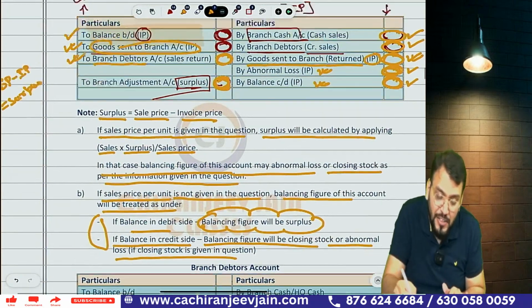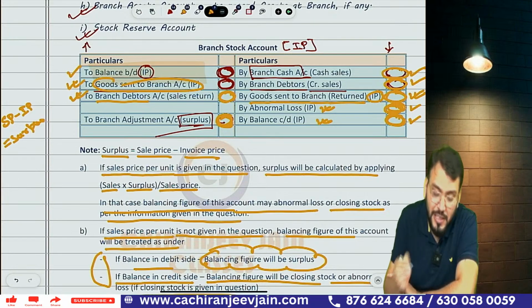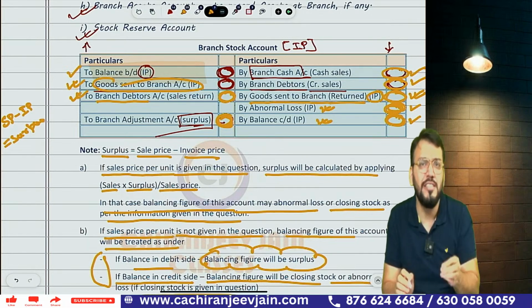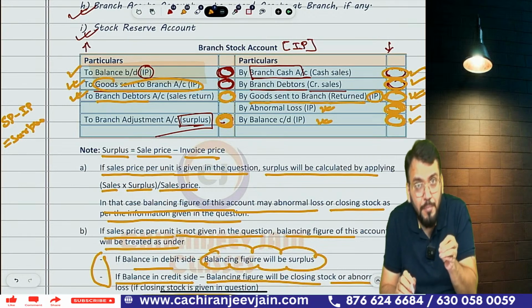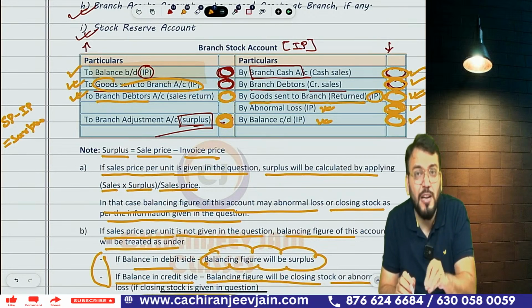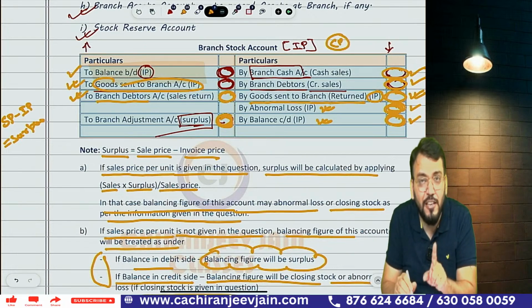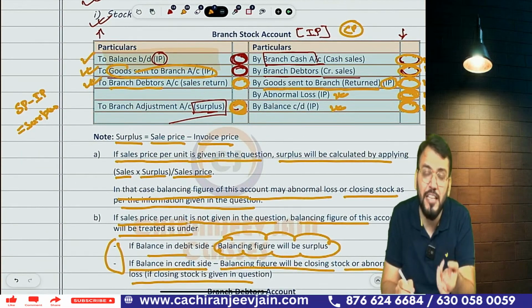I hope you have understood the branch stock account. Normally goods are sent by head office to branch at invoice price. But suppose goods are sent by head office to branch at cost price, then it will maintain the cost price. In that case, your surplus will be sale price minus cost price only.